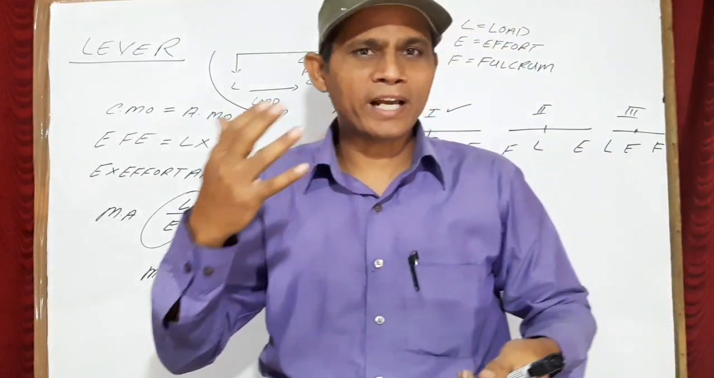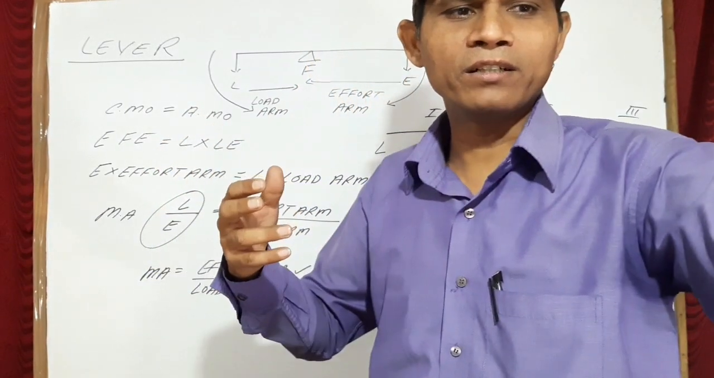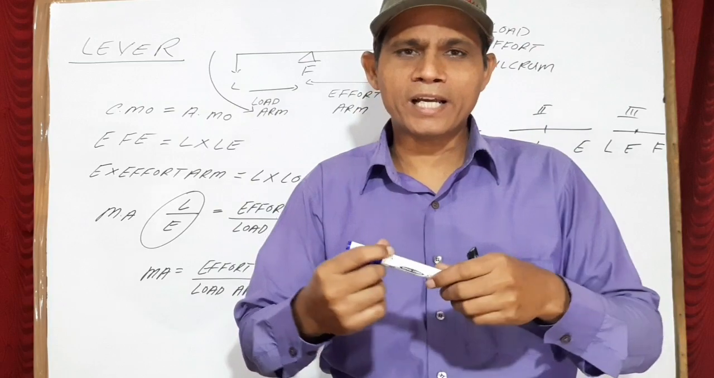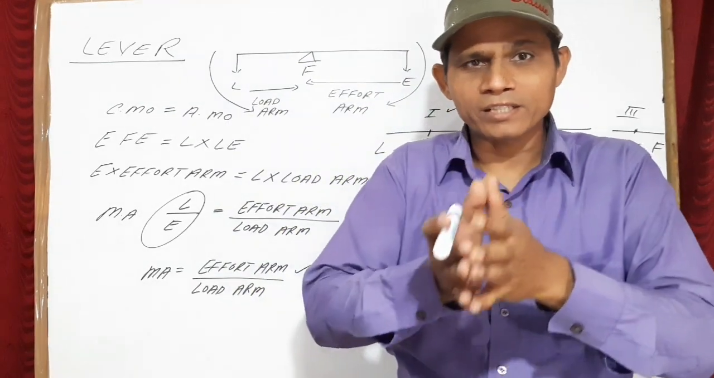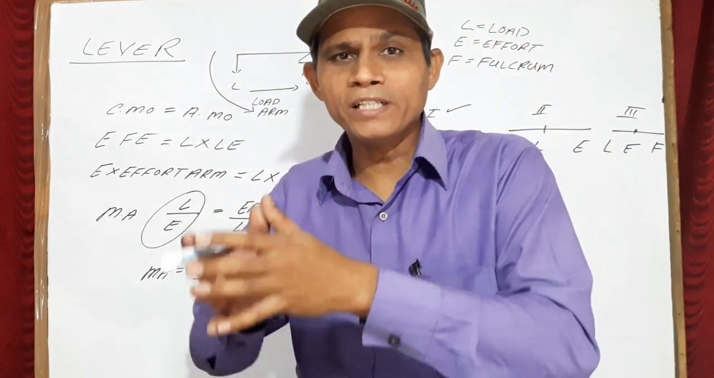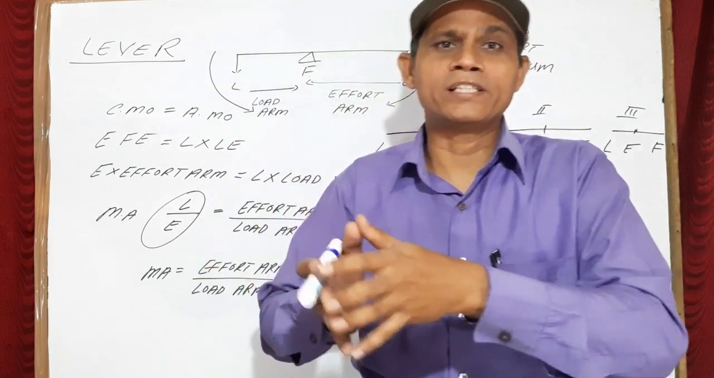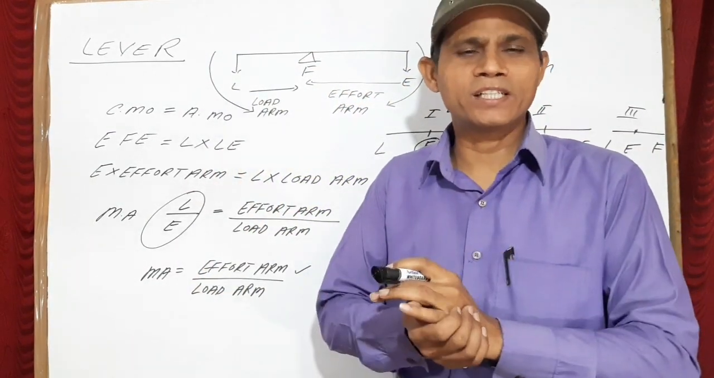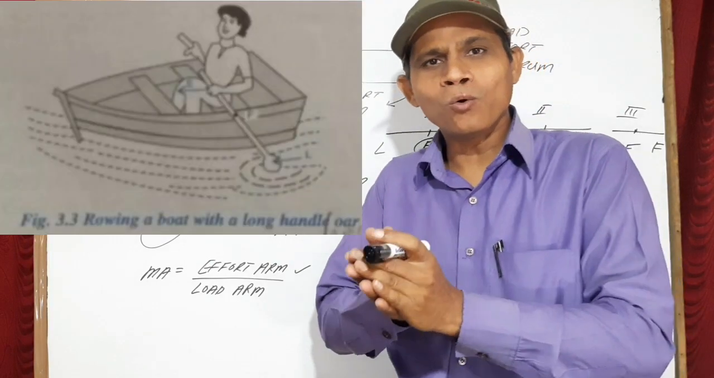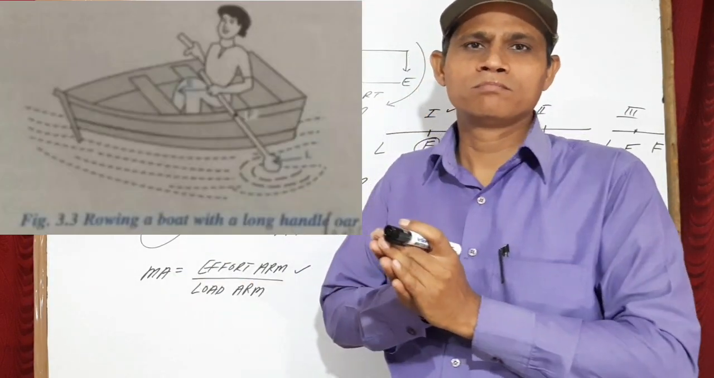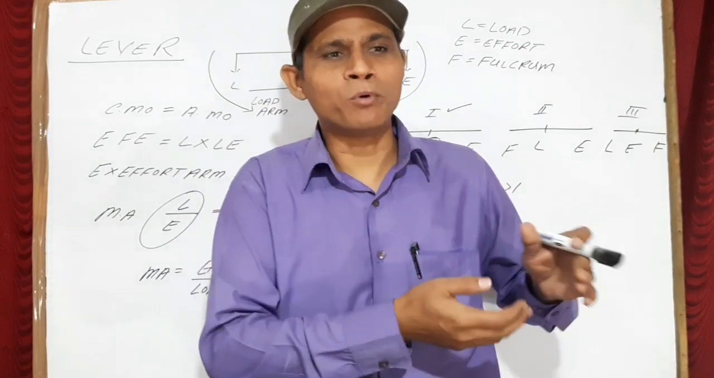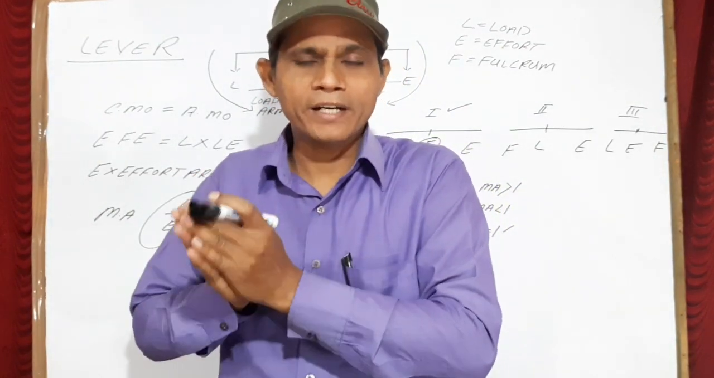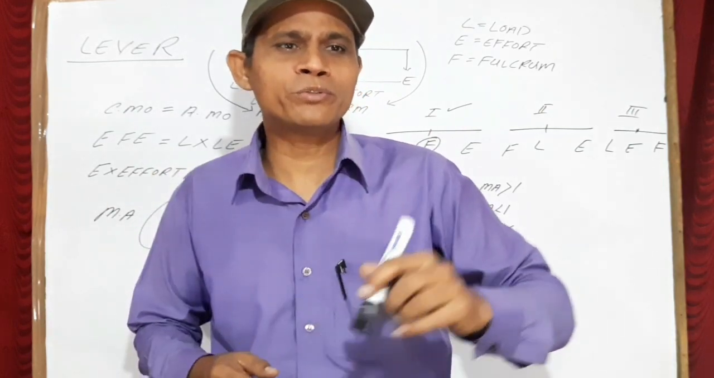So when you use a pair of scissors to cut cloth or paper, that lever is acting as gain in speed. Its mechanical advantage is less than 1. Now the next example of gain in speed in the case of a lever is the long oar which is used in a boat. It also gives the gain in speed. And how it is possible, I will show you.